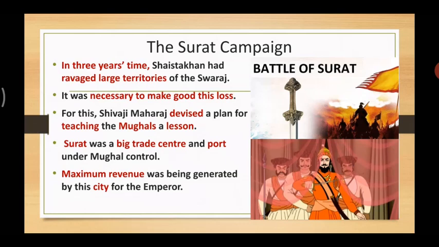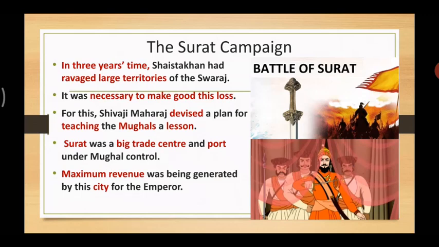With that plan, what he decided on was the city of Surat, which was a big trade center and a port under the Mughals. So the Mughals used to get a lot of money, and he decided to loot Surat. In the coastal areas of Gujarat, it was a big trade center. Foreigners would come for trade purposes at Surat, and maximum revenue was being generated by this city for the Mughal emperor.